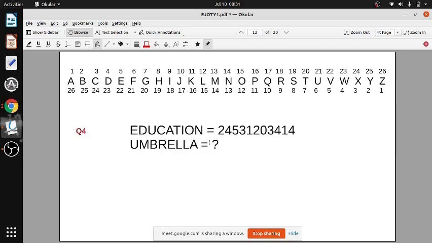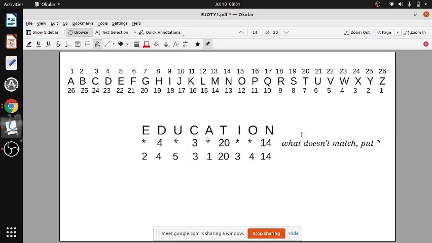अच्छा, next we are having education. They have given a number. And umbrella equal to how much? Again, this cannot be addition. Addition से कभी इतना बड़ा number नहीं आएगा. So you have to put letter by letter. Now putting the letter by letter, you see, देखो, जो मिलता है उसको लिखा है, जो नहीं मिलता है उसको स्टार कर दिया. इसका 5 होना चाहिए.